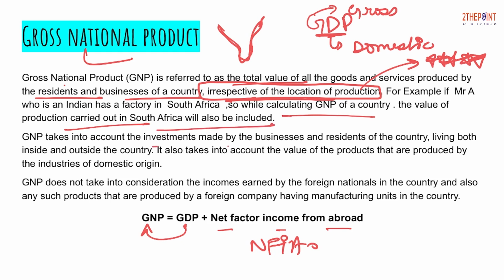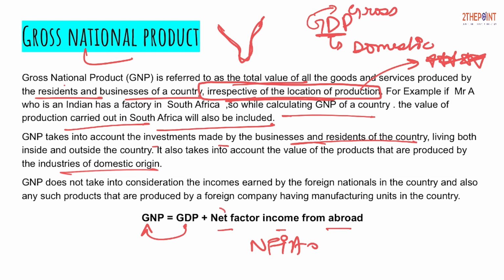GNP takes into account the investment made by the businesses and residents of a country living both inside and outside the country. It also takes into account the value of products that are produced by the industries of domestic origin. For example, the way an Indian resident moving outside and doing production over there was included in the gross national product, what if an American comes into our country and does production here? That part of the production and the income will not be included in the gross national product.